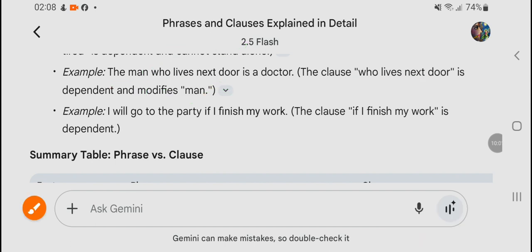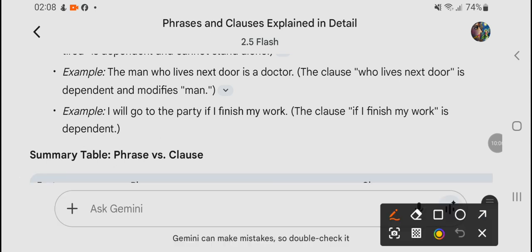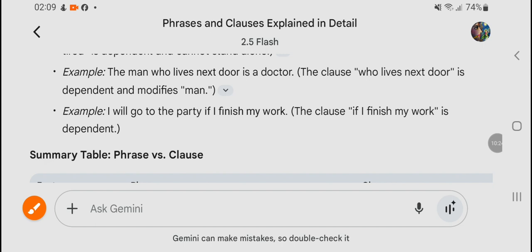And if you check this group of words, you will find the subject and verb. The man who, this is the subject, and lives, this is the verb. So that is why this is a clause, but not the man who lives next door. It does not make complete sense, and that is why this is called a dependent clause.